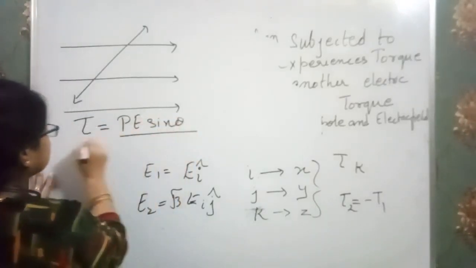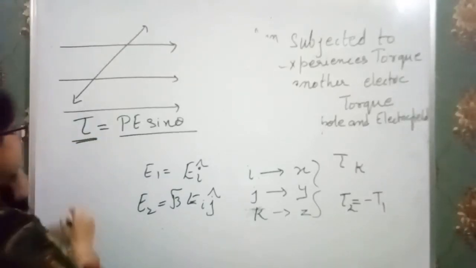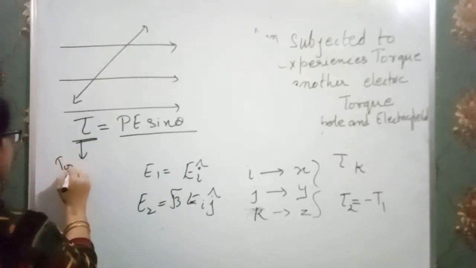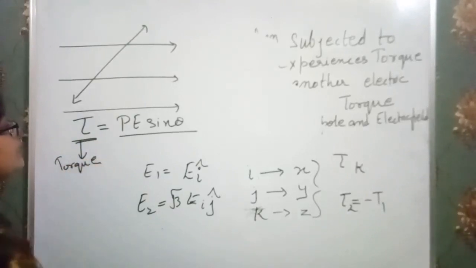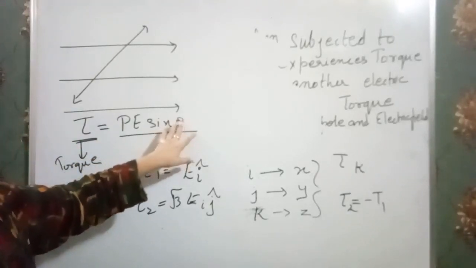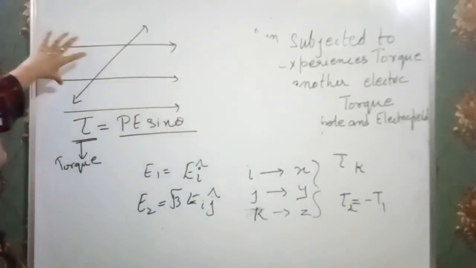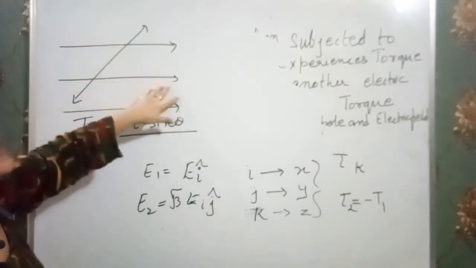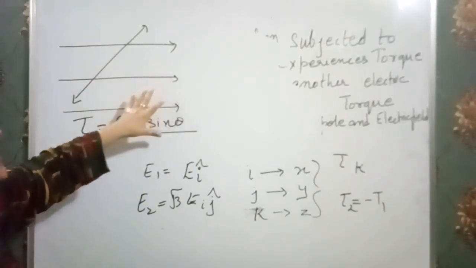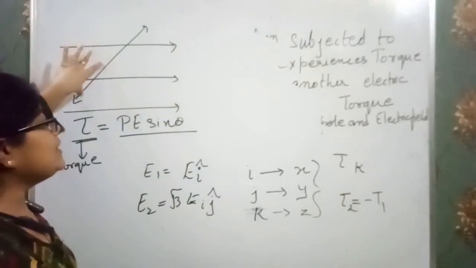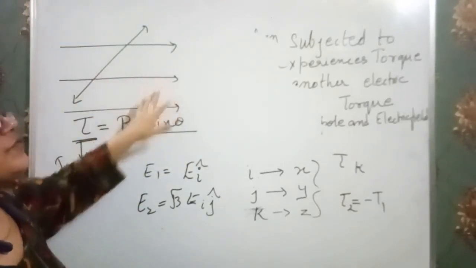Clear? This is the formula for torque. So what is theta? Theta is the angle between the dipole and the electric field.